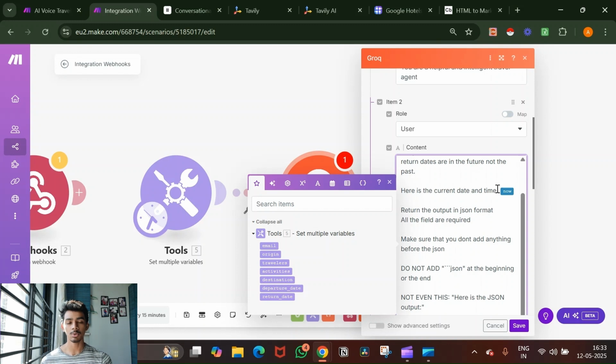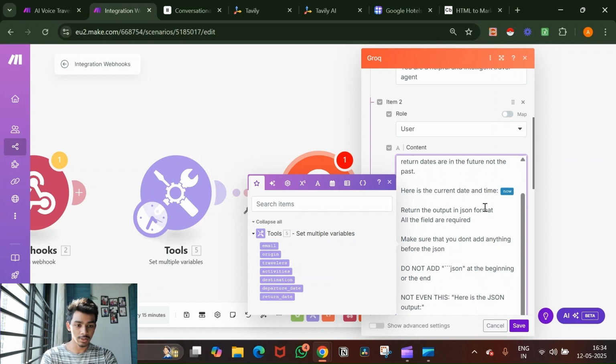So sometimes what happens with make.com is, let's say I said make the booking for 15th of May. If I don't give it the current date and time, what make.com will assume is that it's 15th of May 2024. So in order to avoid those mistakes, we give it the current date and time.